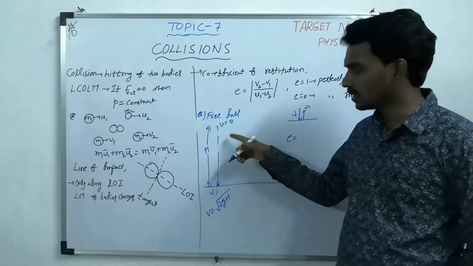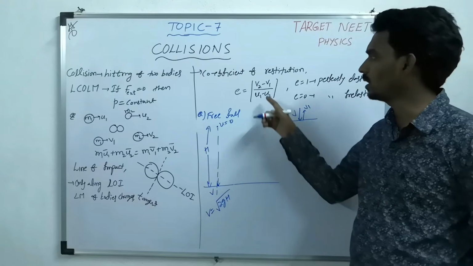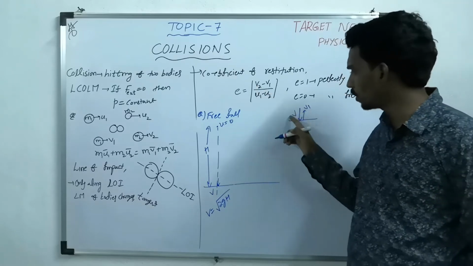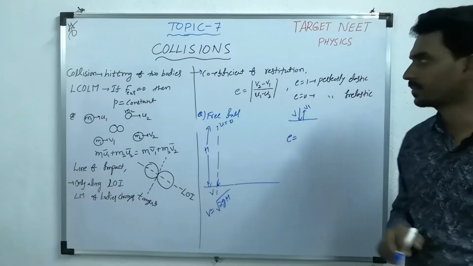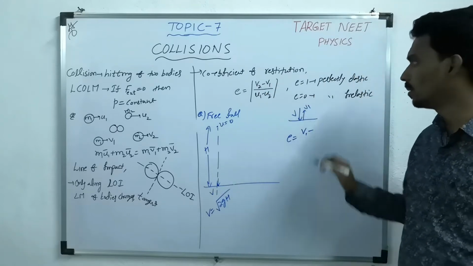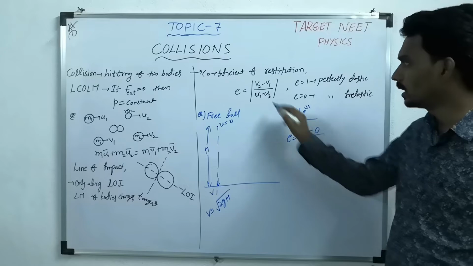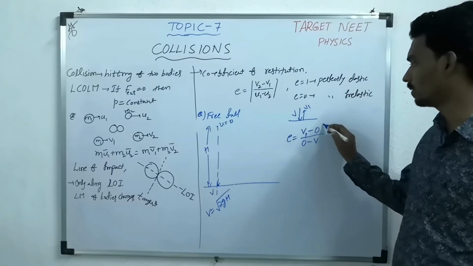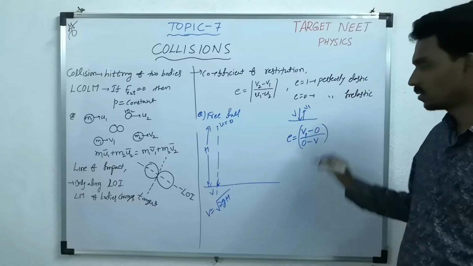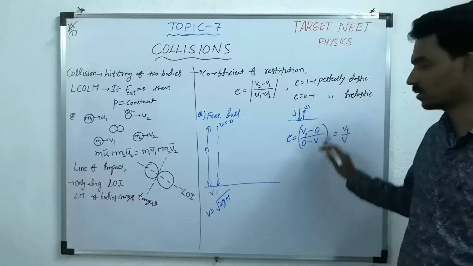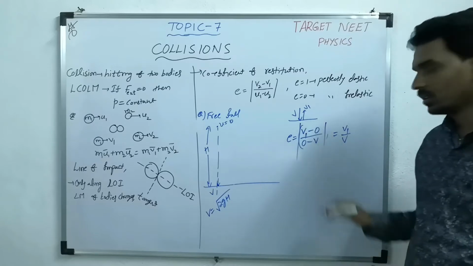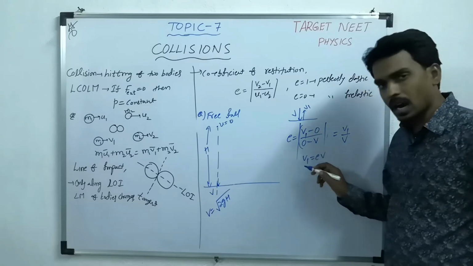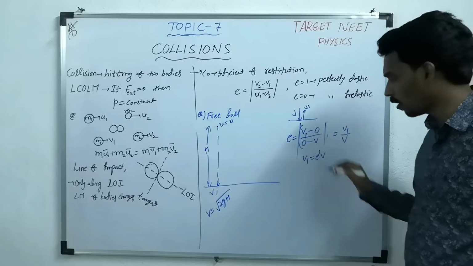If you consider the ball as the second body, then u2 is v and v2 is v1, u2 before collision, v2 after collision. Now e equals v1 by v in magnitude, so v1 will become ev. What is this? Speed after first collision. E power how much? 1.